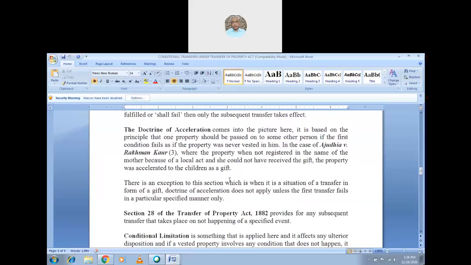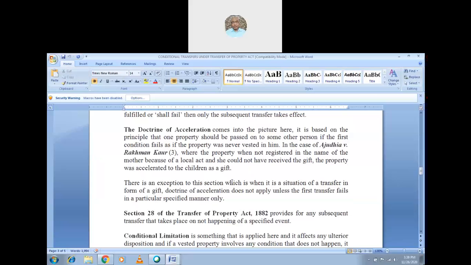Of course, we did not see the doctrine of acceleration in our syllabus, so we can either eliminate it here, or we can just throw light on it. What is the doctrine of acceleration? What does the doctrine of acceleration bring into the picture here? It is based on the principle that the property should be passed on to some other person if the first condition fails, as if the property was never vested in him. So let us see one of the case laws so that we could understand what it actually says.